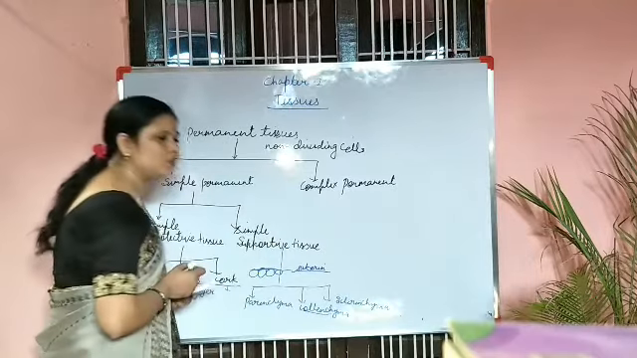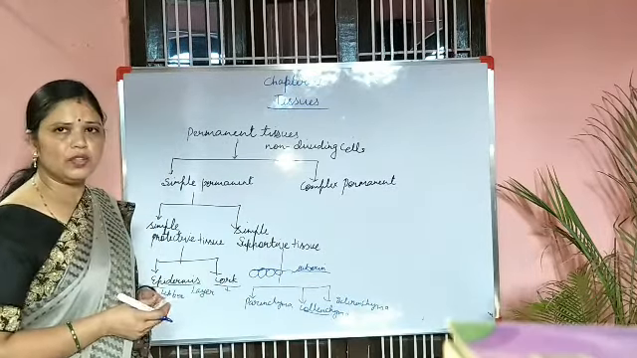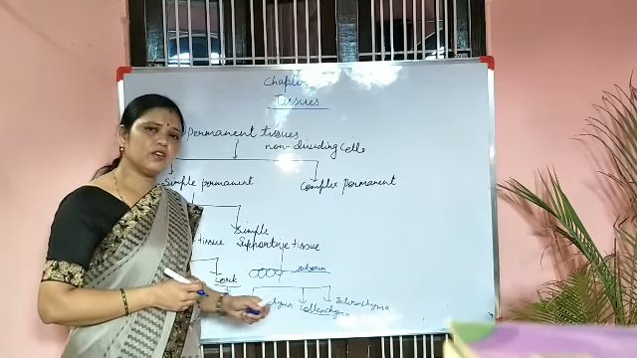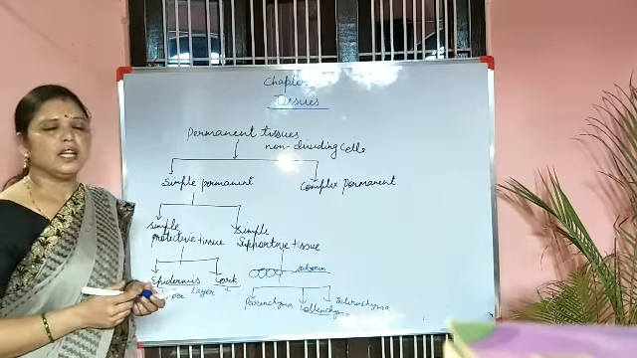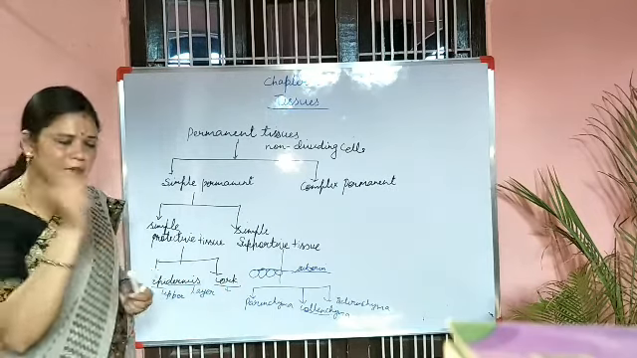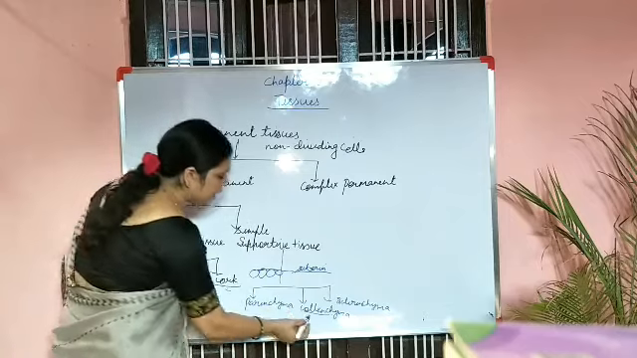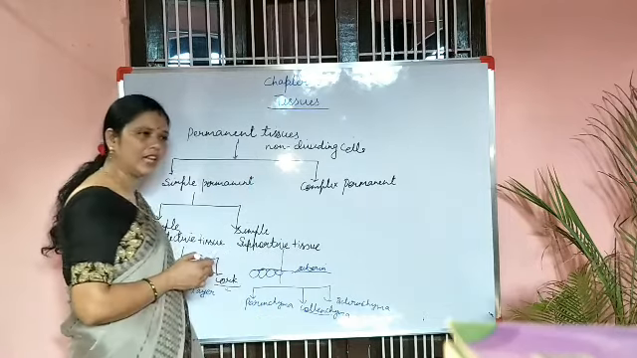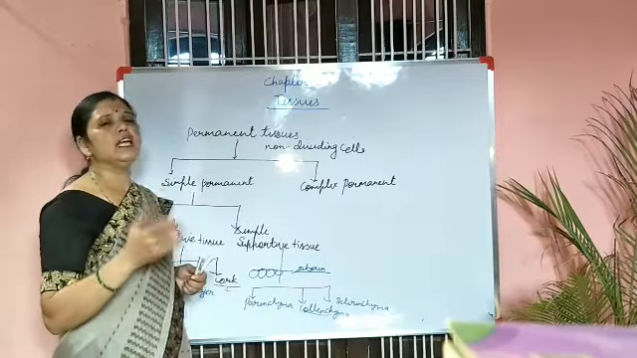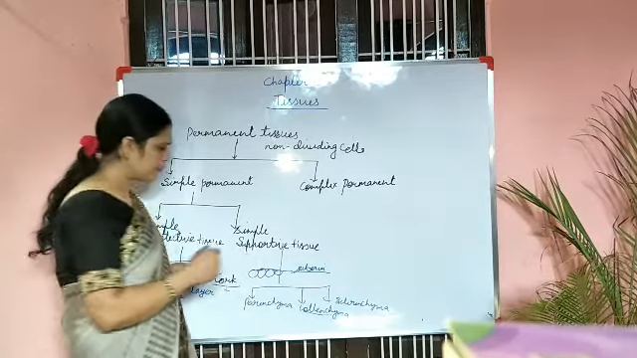Collenchyma is also an important tissue. Generally these are present in the leaves, because you know why leaves never get torn even when a high wind blows. Because the flexibility is provided by this collenchyma tissue. So they can bend easily. They will not be torn even if a high wind is blowing.